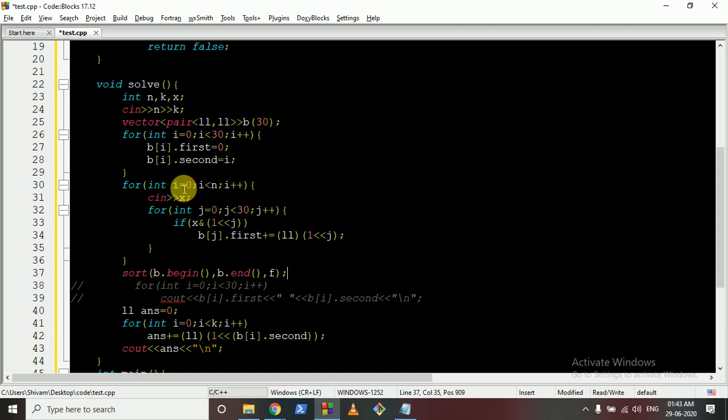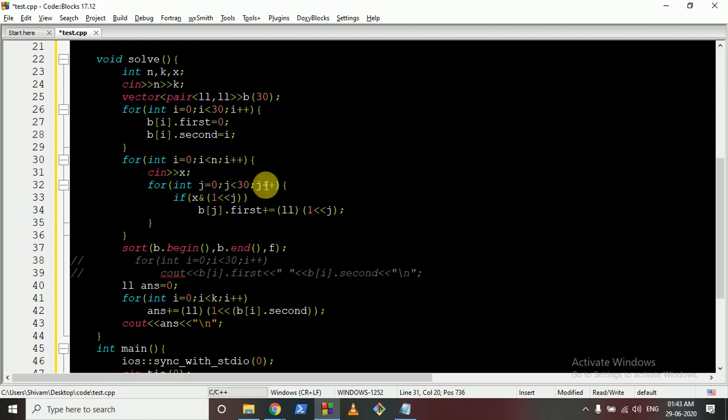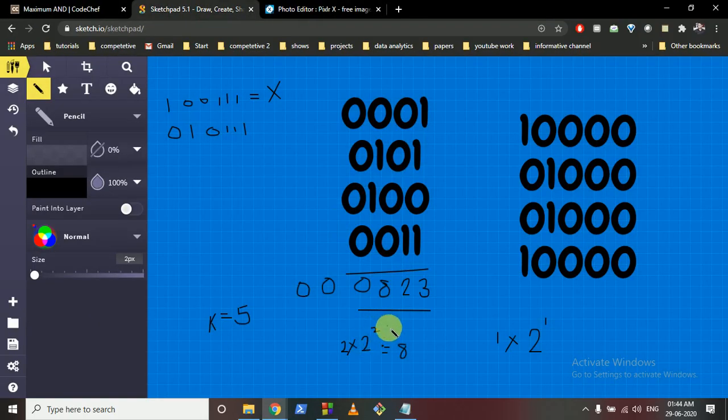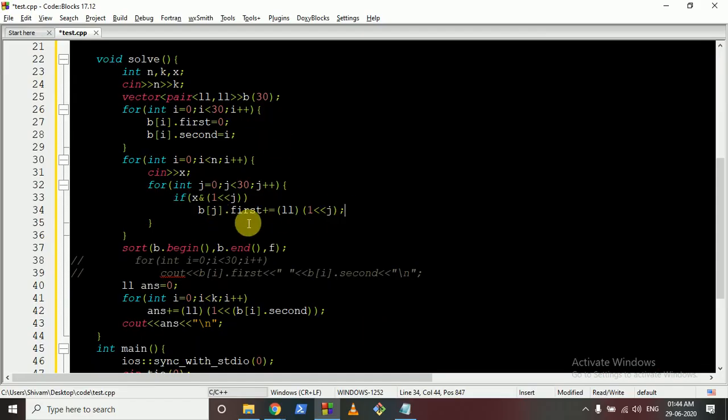Then after that we'll iterate over all the numbers of the input, iterate over all the 30 values, and check whether this bit is set. If this bit is set, we will add 1 shifted left by j, because this is just equivalent to 2 to the power of 2 or 2 to the power of 3. Okay, this is just equivalent to this thing. That's what I'm adding, and then we are sorting it.